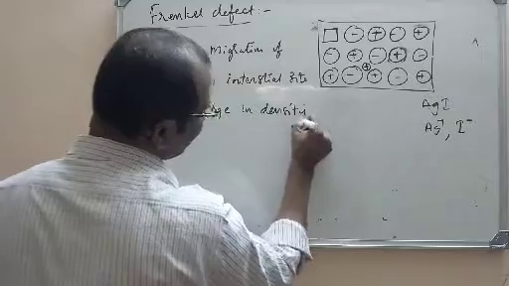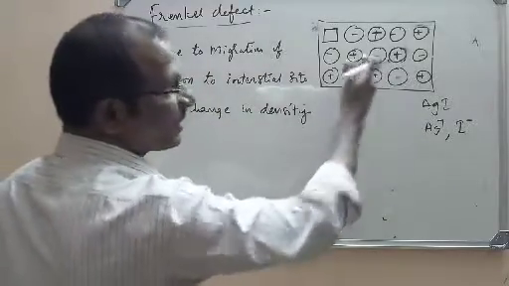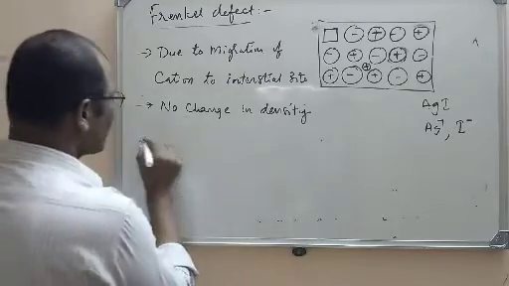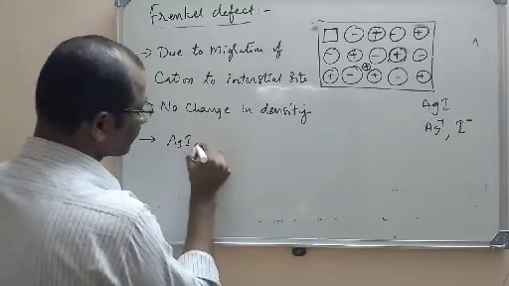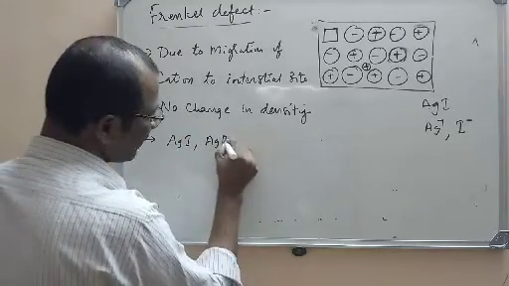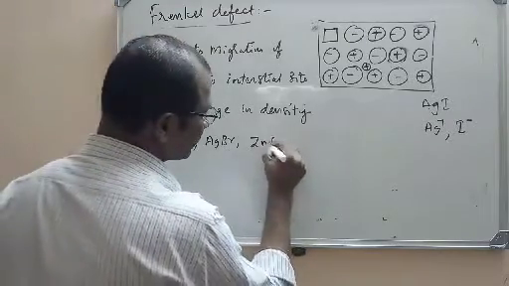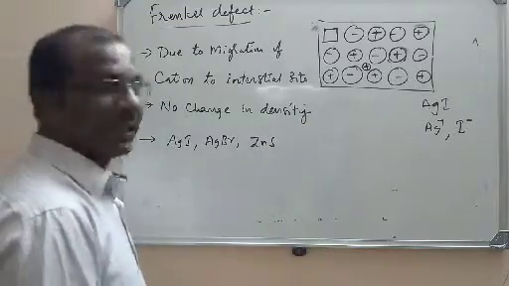This is most important. There is no change in the density because the particle is still present here, so there is no change in the mass. But usually it is observed in some crystals like silver iodide, silver bromide, and zinc sulfide. These are some crystals in which we can observe the Frenkel defect.